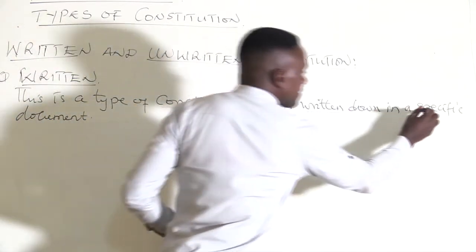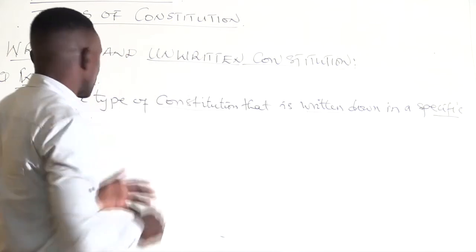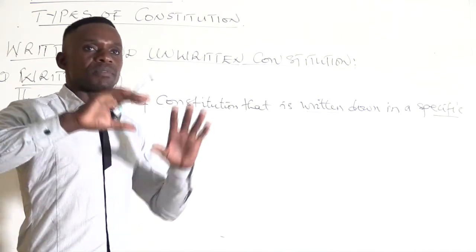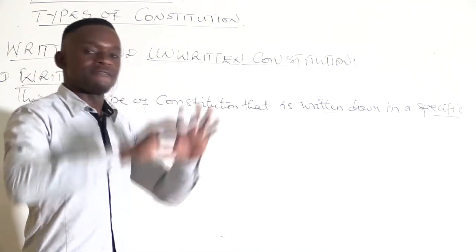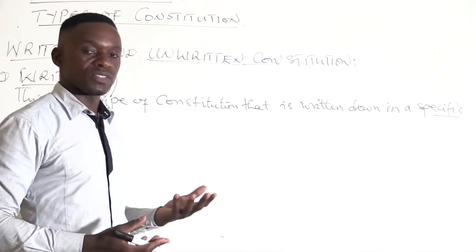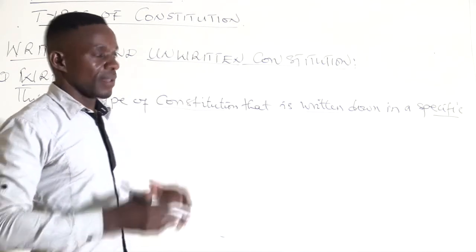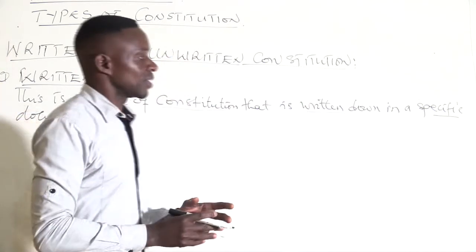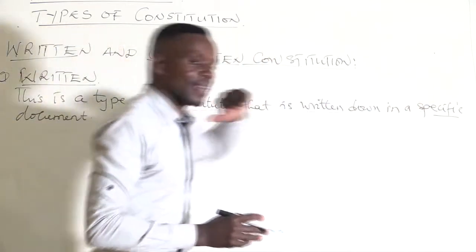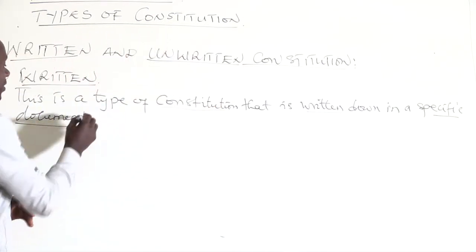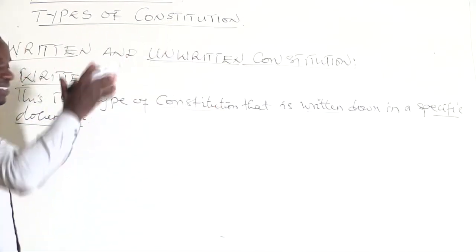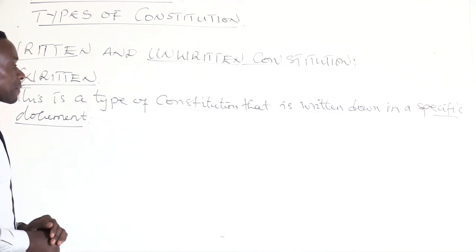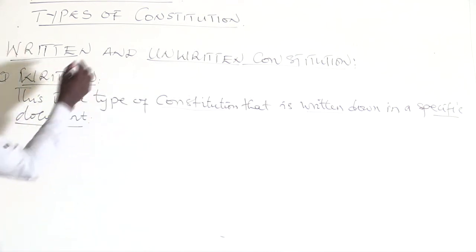It is a specific document, specific meaning that all things involving the operations in the government system or in any organization have this specific document where the regulations are written, because it is written down. That is the written constitution.